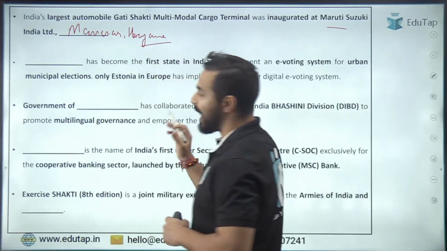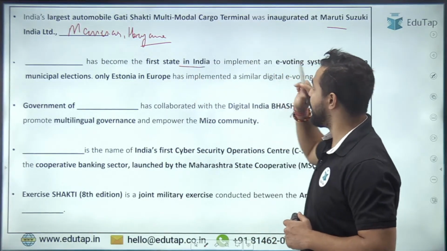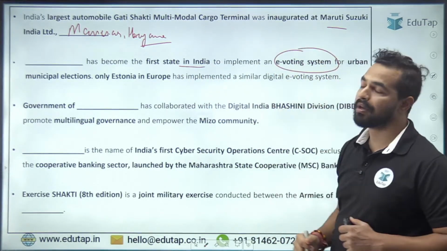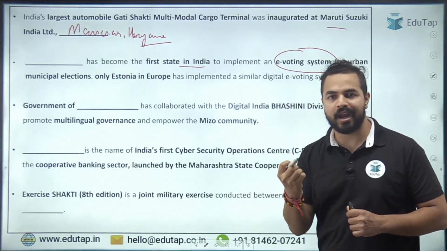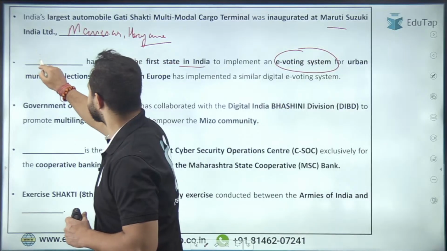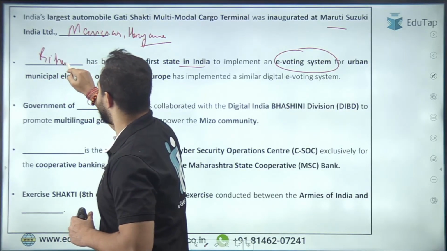Next question. Dash has become the first state in India to implement an e-voting system. तो ई वोटिंग सिस्टम को इंप्लीमेंट करने वाली इंडिया की पहली स्टेट का क्या नाम है? That is Bihar. Bihar is the right answer.